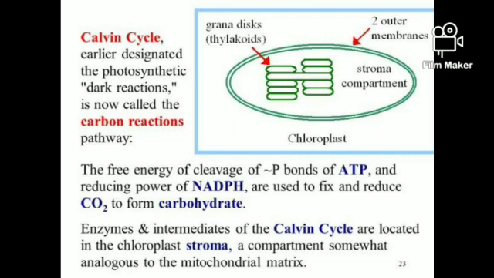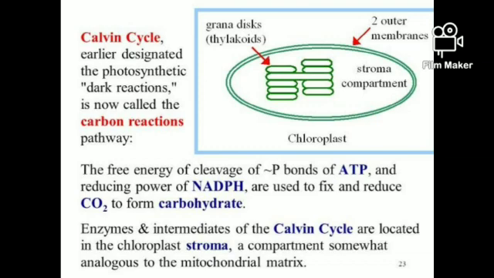So in the dark phase, NADPH combines with carbon dioxide, in the presence of ATP, and forms the glucose. Again I am saying, the NADPH combines with carbon dioxide in the presence of ATP and produces the glucose.